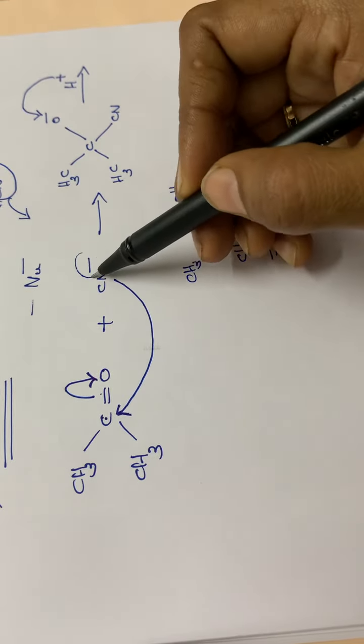So in the second step, the product will be like this, CH2H, then CH2, and again this carbon will have a positive charge. In the next step, this positive charge has to be neutralized. So for that, this hydrogen will be eliminated as H plus, and this electron pair will be moving to this position. So the product will be CH2 double bond CH2. Okay, so this is the elimination reaction. This is the dehydration of alcohols.